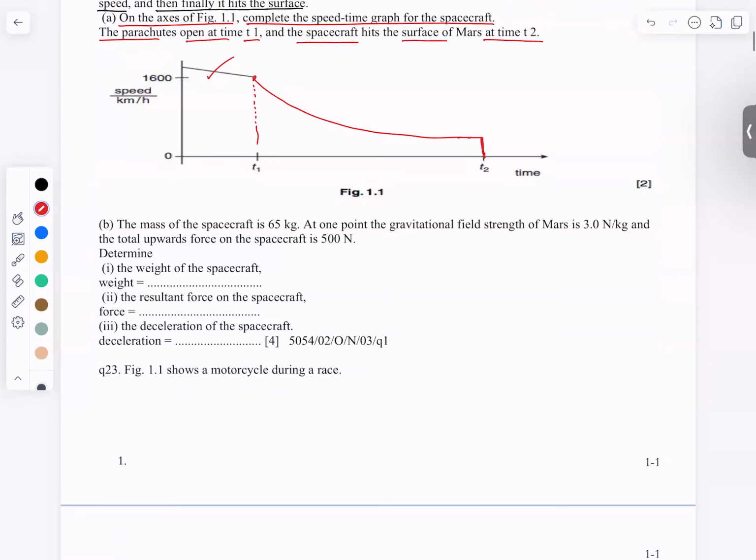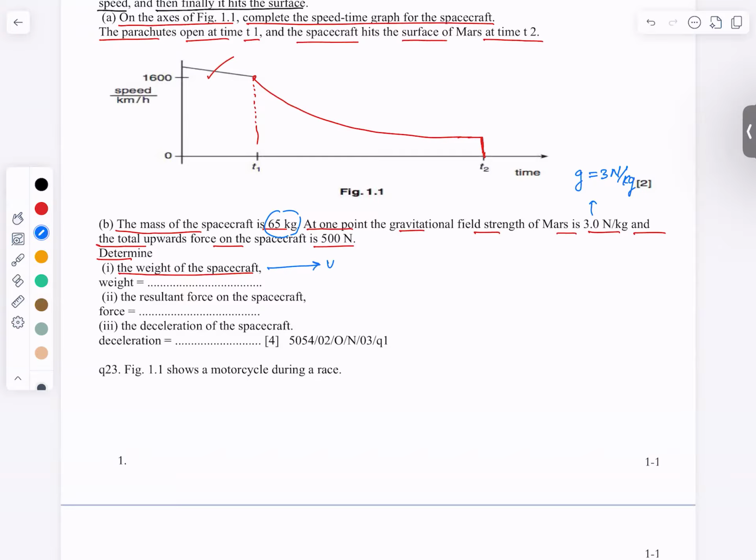Now next part. The mass of the spacecraft is 65 kg. At one point, the gravitational field strength of Mars is 3 Newton per kg and the total upward force on the spacecraft is 500 Newton. Determine the weight of the spacecraft. Basically, if we look at the situation, gravitational field strength is 3 Newton per kg. They have given this 3 Newton per kg. Mass is 65 kg.